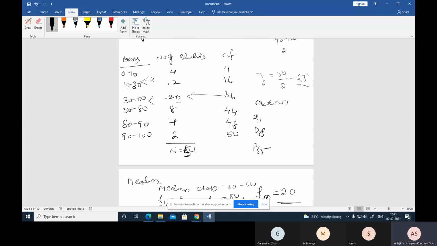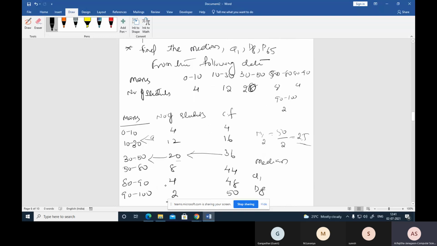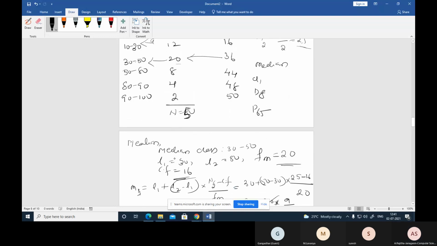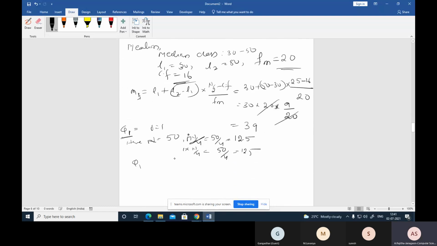Here they asked about Q1, so that's why i equal to 1. That means we are finding i into n by 4, here 1 into n by 4, that is 12.5, which is less than 16. So this 10 to 30 is the quartile class. Hence the Q1 class is what only? The Q1 class interval is 10 to 20.